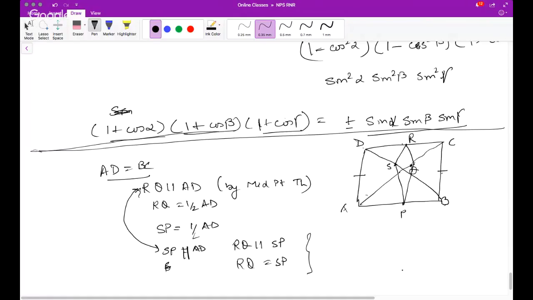Mansi, I hope I could clear this. You can also do it the other way around. So SR will be parallel to BC. Doesn't look like it in this figure, but midpoint theorem says that if S is the midpoint of DB and R is the midpoint of DC, then SR will be parallel to BC and half of it. Similarly, PQ will be parallel to BC and half of it.